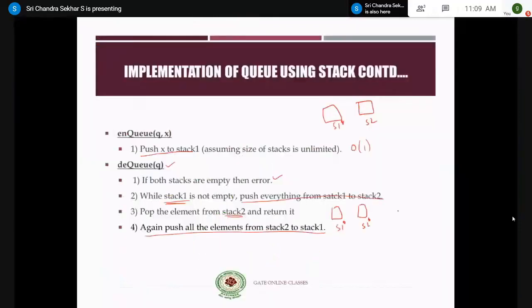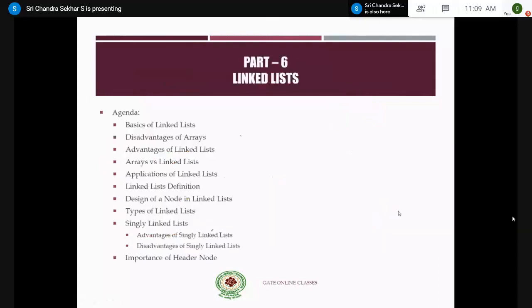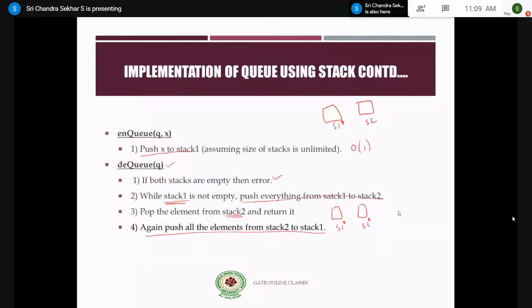So this is one of the important topics where you got more than 2 or 3 questions from previous GATE examinations. So you practice more on these questions, and if there are any queries, you just post those queries in the Google form that is provided by the organizers. So that is the end of stacks and queues. We have completely discussed the different topics on queues, and the most important topic, discussed in the earlier morning of today, is how to implement queues using stacks. This is a very important topic.